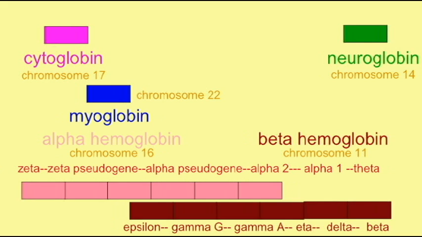So all of these globins in the human genome form a gene family. They are descendants from ancestral globin genes which underwent duplication and then subsequent modification.